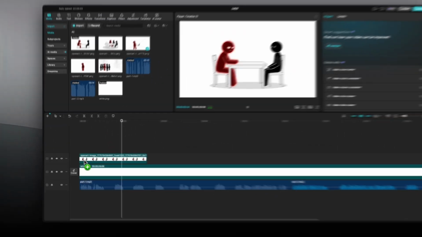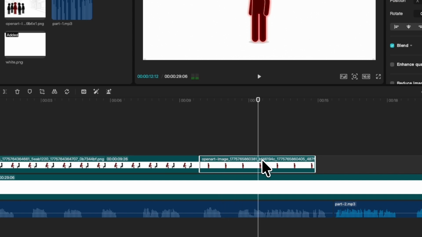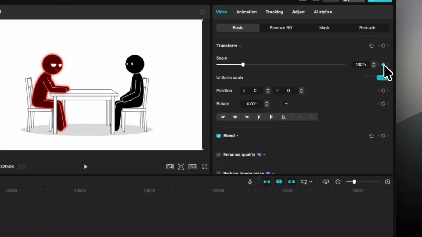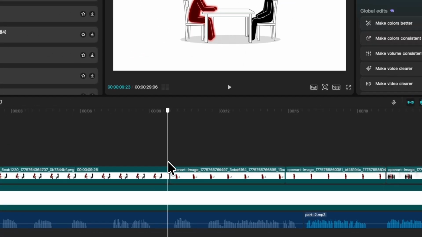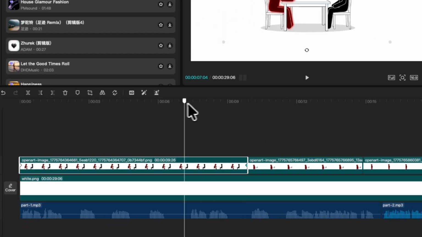Next, on the layer above, start adding the images above the script parts they were created for. At first, just place them in the right order and adjust their duration. Now let's add a little animation. Select the first image, set the scale to 76 at the start, and add a keyframe. Go to the end of this clip and reduce the scale to 70. This will make the image slowly zoom out and make the video feel more dynamic.